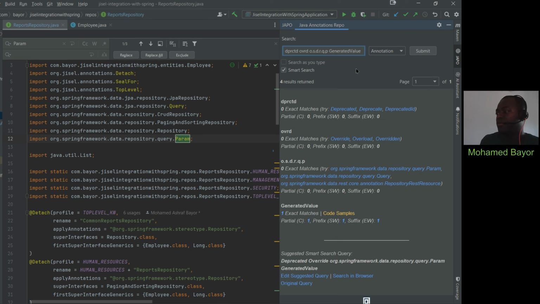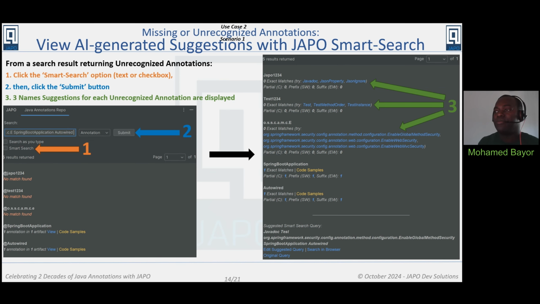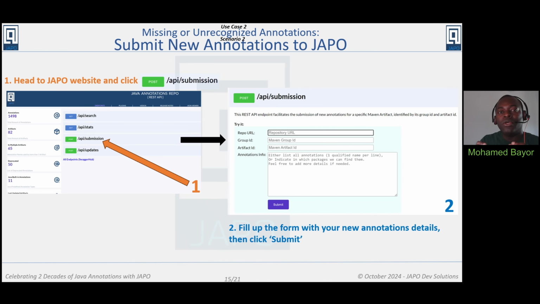Now, we just saw the case where you have the possibility to have name suggestions made for your search criteria in case it doesn't exist in JAPO. But then there is also the possibility for you to notify JAPO of that missing annotation, which we don't have yet.